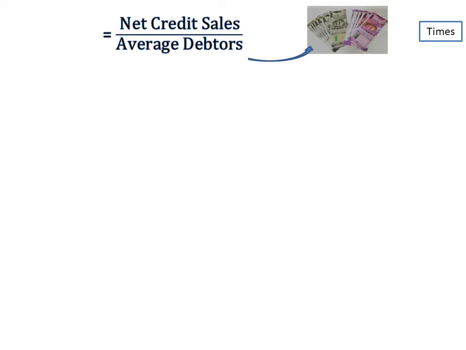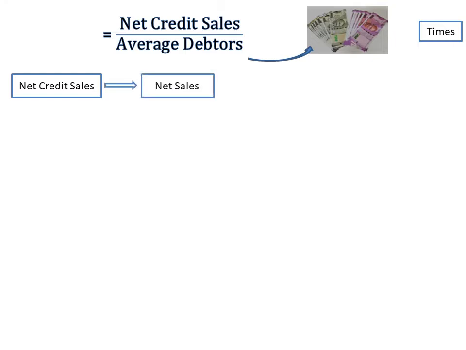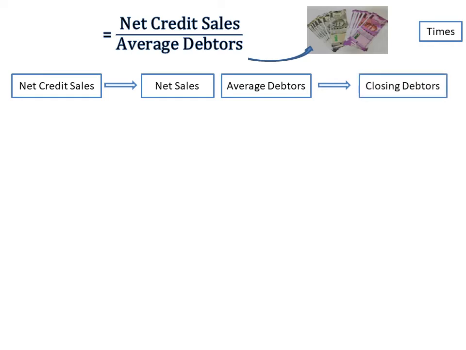Now, while calculating this ratio, if credit sales are not readily available, then we can take net sales in the numerator, and in the absence of opening debtors, instead of average debtors, we can directly take closing debtors in the denominator. Let us now see the application of this formula with the help of one question.